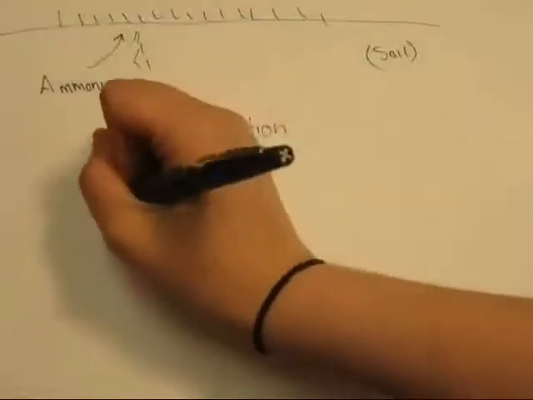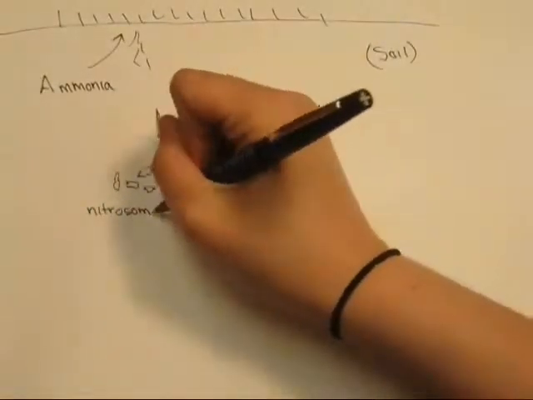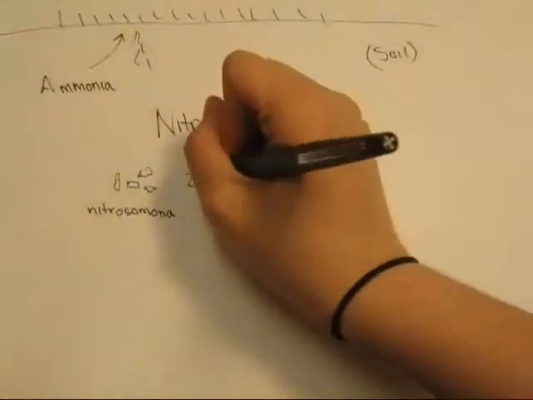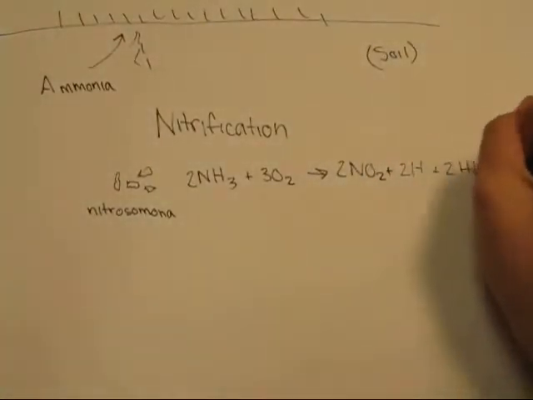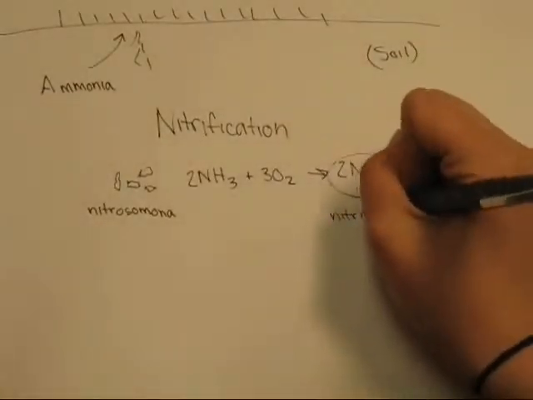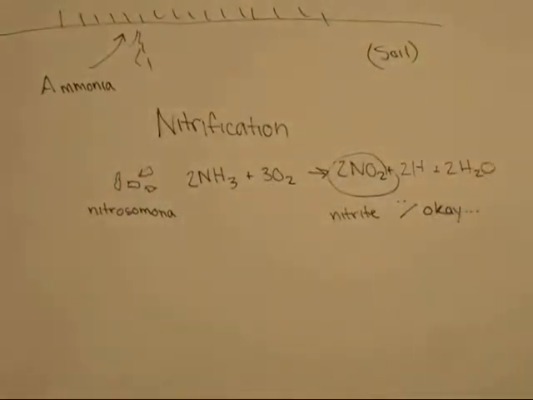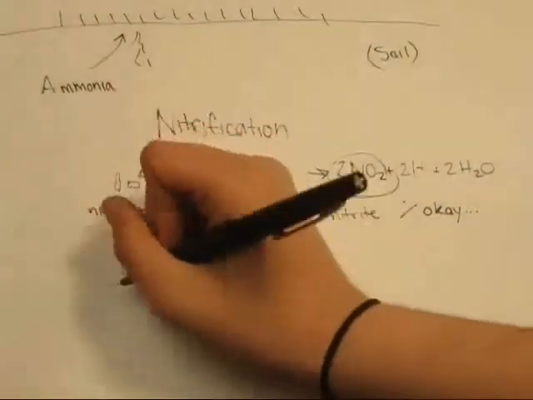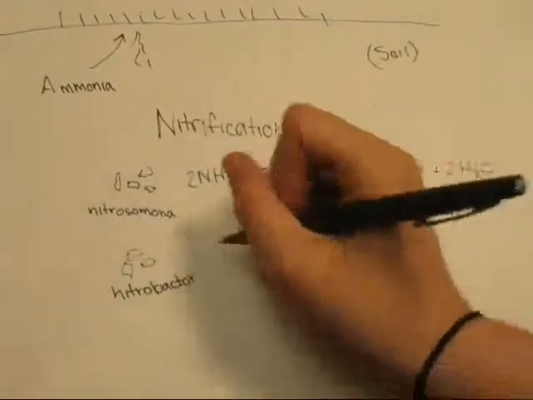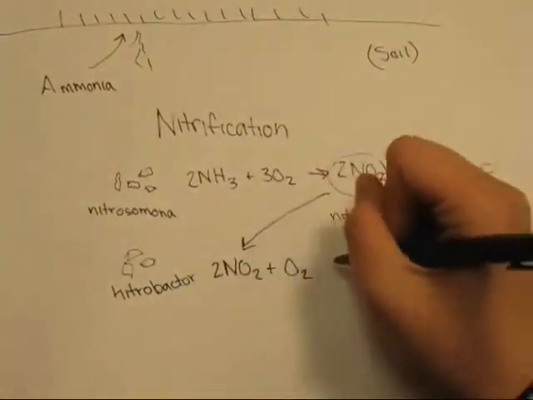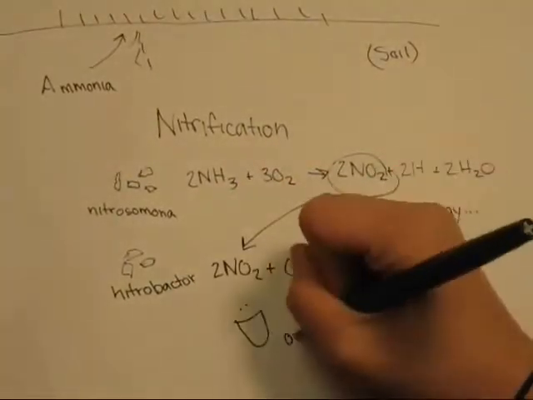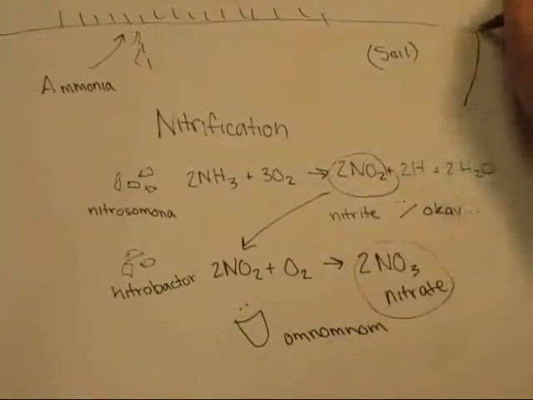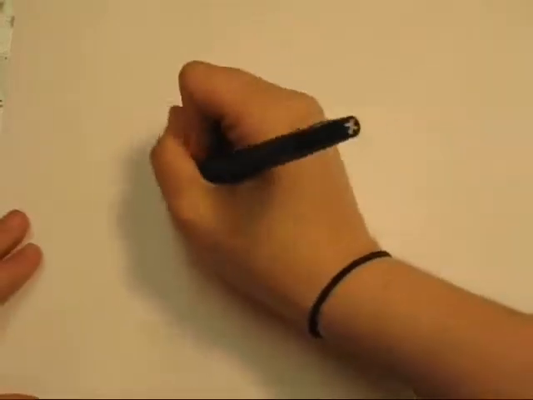Nitrification is the process by which ammonia is turned into nitrates, which are usable for plant life. First are the bacteria Nitrosomonas. They use ammonia and oxygen and convert it into nitrite, hydrogen, and water. Unfortunately, this kind is not as useful for plants. The next bacteria that works in the process is Nitrobacter. This takes the nitrite and oxygen and combines it into nitrate, which is a beneficial form for plants, and then can be consumed by animals as well.